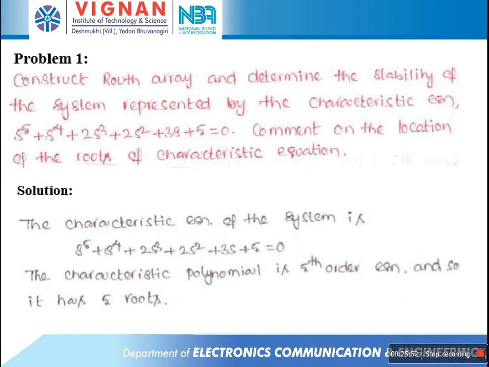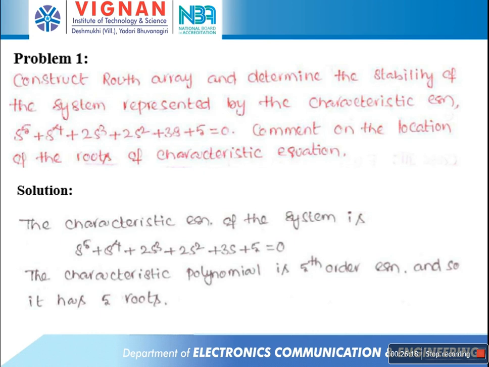For example, construct the Routh array and determine the stability of the system represented by the characteristic equation s power 5 plus s power 4 plus 2s cube plus 2s square plus 3s plus 5 equal to 0. Comment on the location of the roots of the characteristic equation.